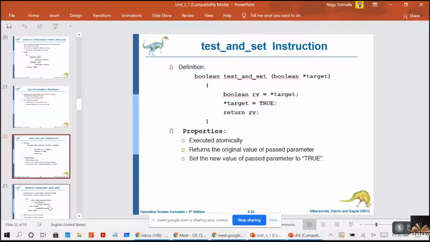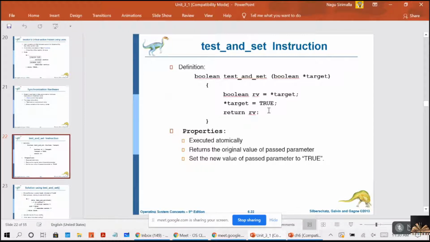If you see the definition of the test and set instruction, it will be like this. This method, test and set, is of type Boolean. That means it can return either true or false.